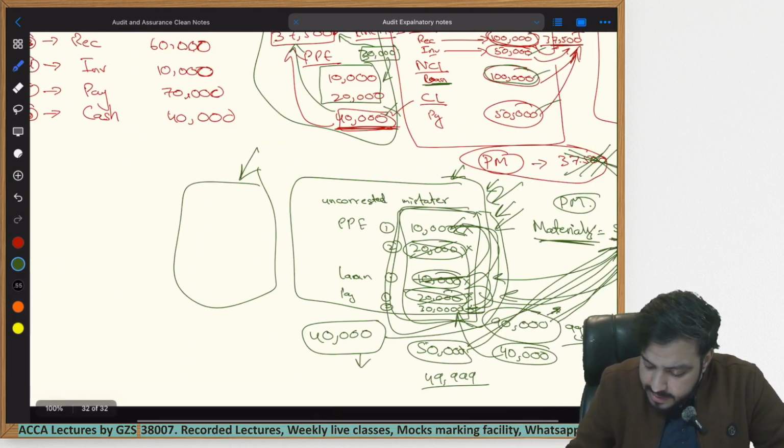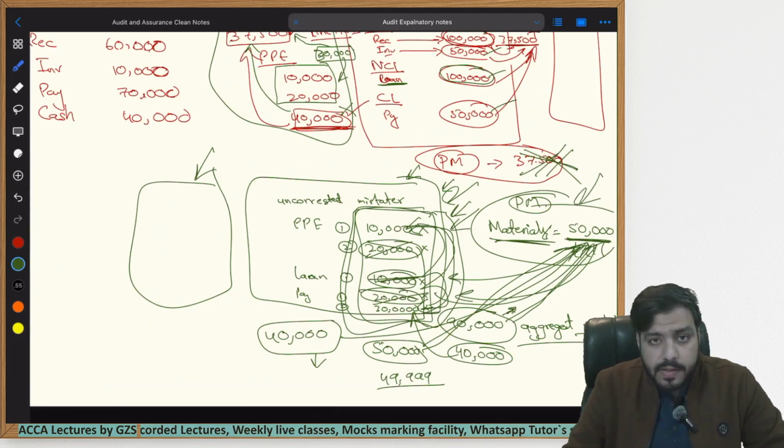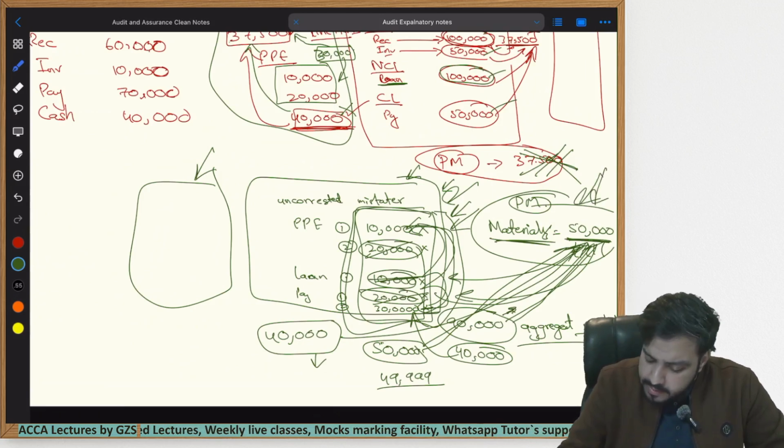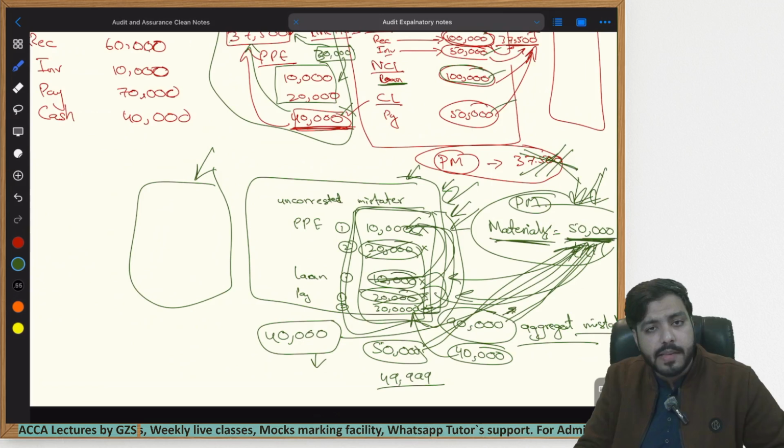This materiality is a control as an auditor. For the auditor, this is a control. What is the control here? That none of the errors go unnoticed, which are important for the users. Above this amount, everything is important for the users.